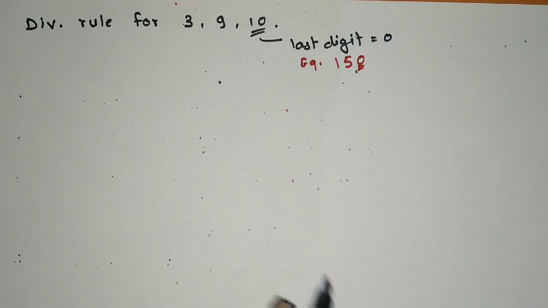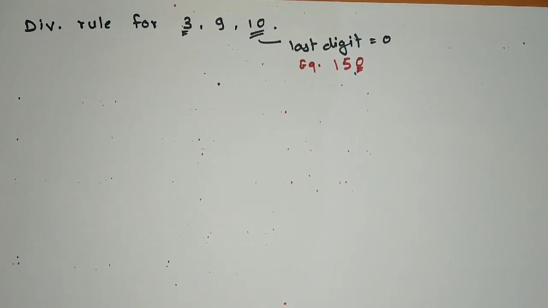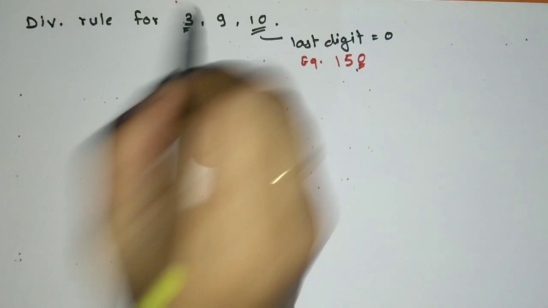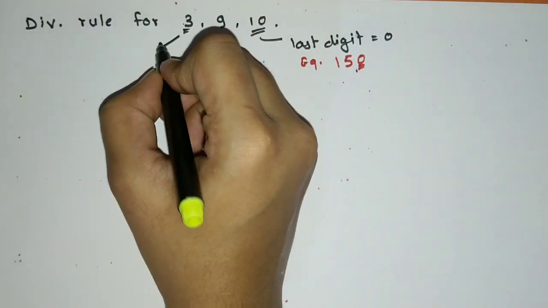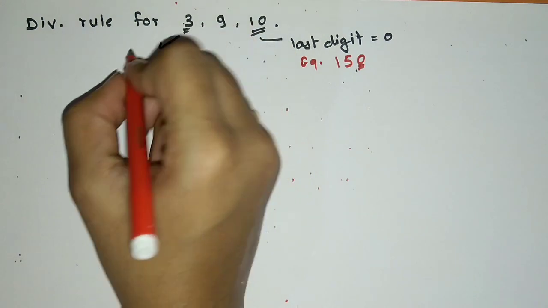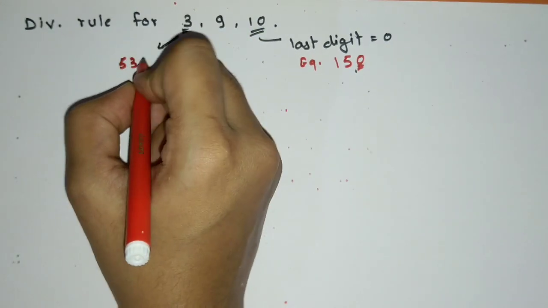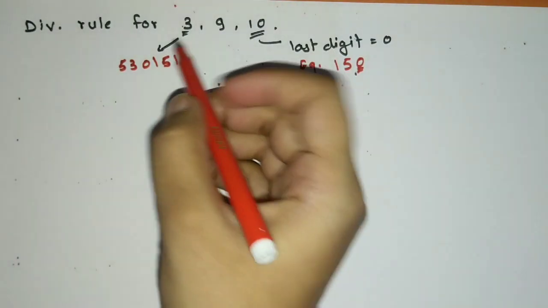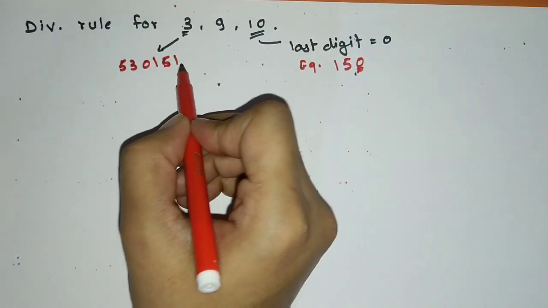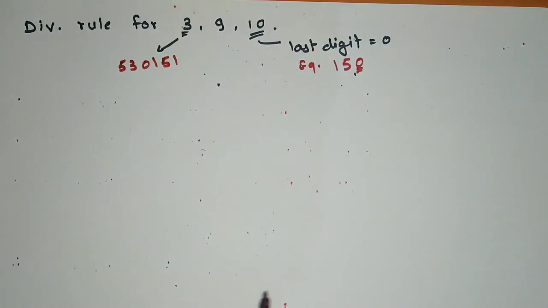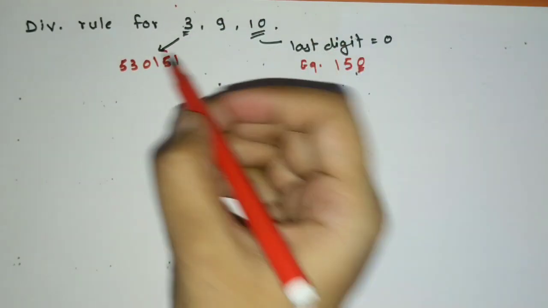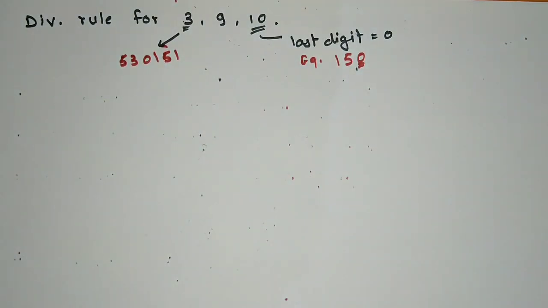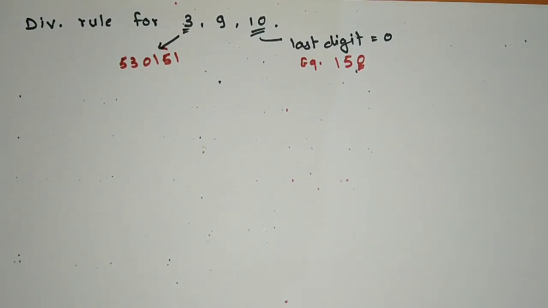Now when coming to the rule of 3, if the sum of all the digits of a number is divisible by 3, then the number is completely divisible by 3. Okay, let's see an example for this. 5305151. Now here let's see whether the sum of all the digits of this number is divisible by 3 or not. While doing this, we are not going to add all the digits and then see whether it is divisible by 3 or not.